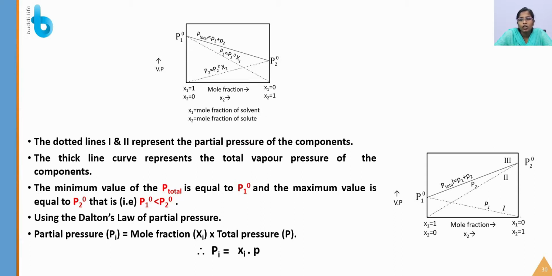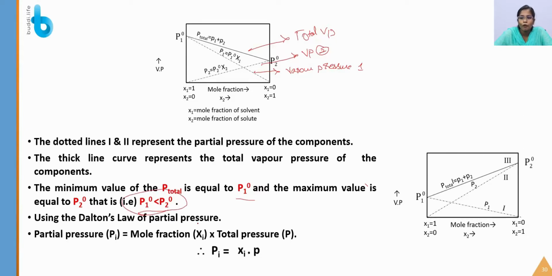The dotted lines 1 and 2 represent the partial pressures of the components. The thick line curve represents the total vapor pressure. So this is the partial vapor pressure of the first component, this line is the vapor pressure of the second component, and this line is the total vapor pressure. The minimum value of P total is equal to P1 naught and the maximum value is equal to P2 naught, that is, P2 naught is greater than P1 naught. So you have to remember this thing.